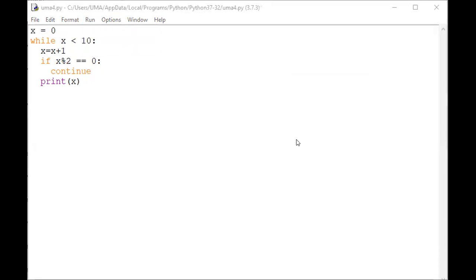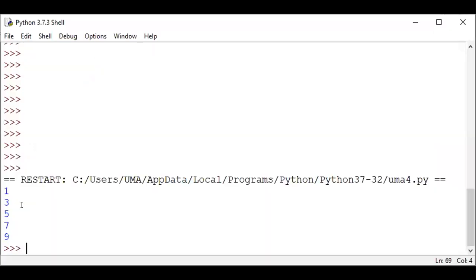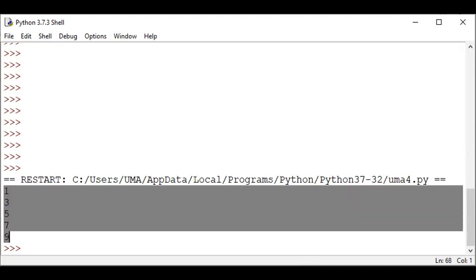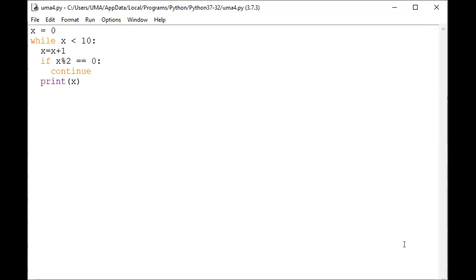See here what is the result in this case. If there is a condition, see the result. What is the condition here? x mod 2 equal to 0. If x mod 2 equal to 0, continue to the next block. For example, x equal to 0, x equal to 1, the result 1, 2, 3. How can you get that one? Here, by taking an example, see the result in this case.